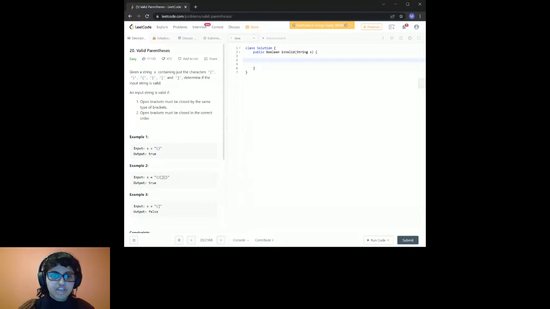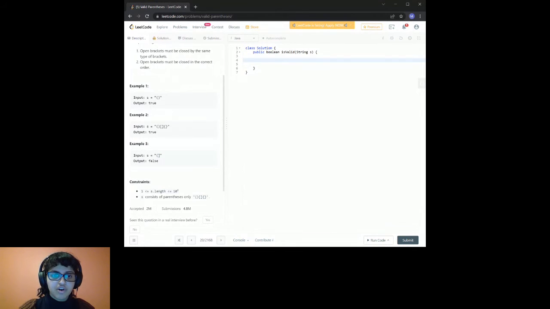If we look at our sample input here, we have an opening bracket and a closing bracket and no other brackets. All is good, so it will return true. If we look at this one, we have an opening bracket and a closing bracket for each set, and they're all in the correct order. None of these brackets are interfering with the other. So our output will be true because we have a valid set of parentheses.